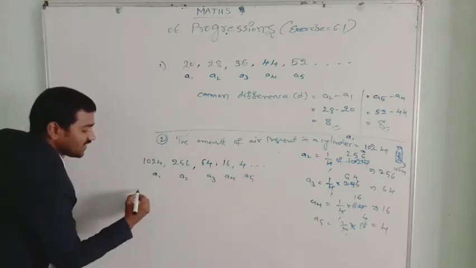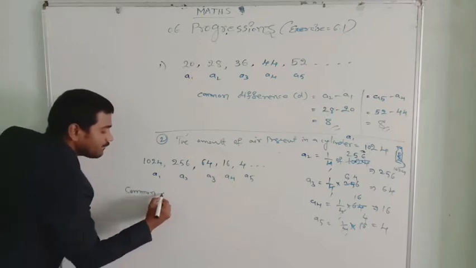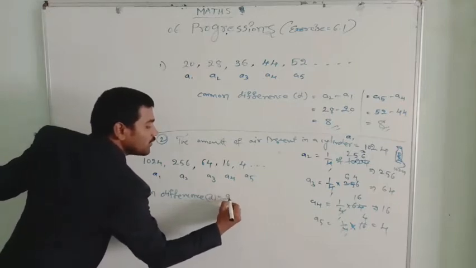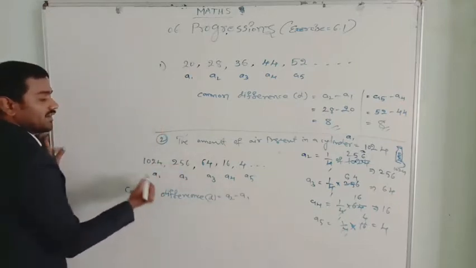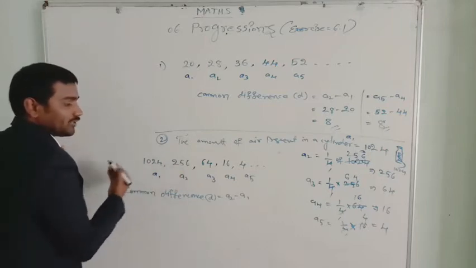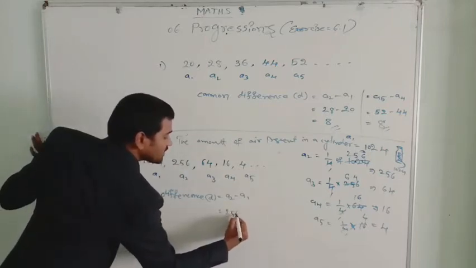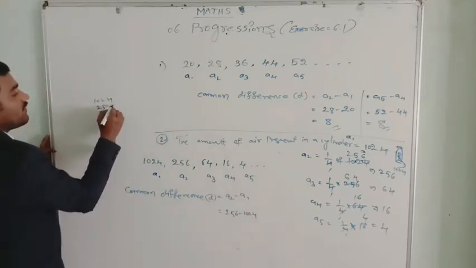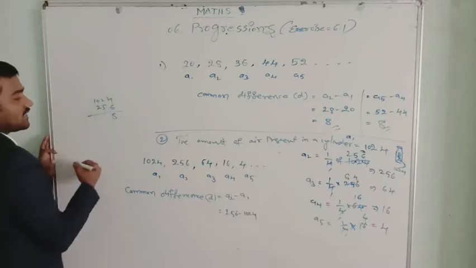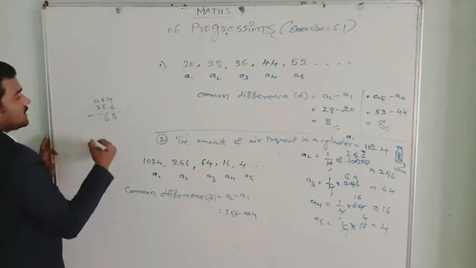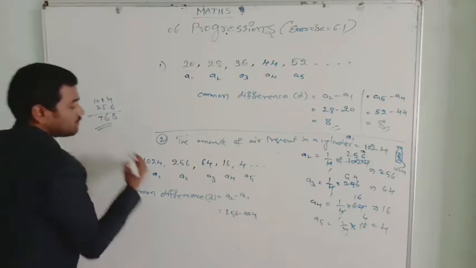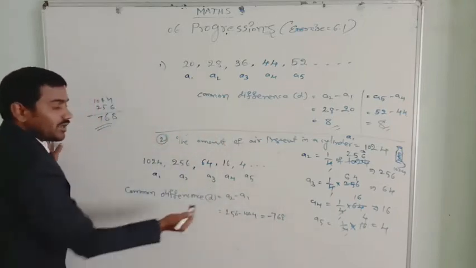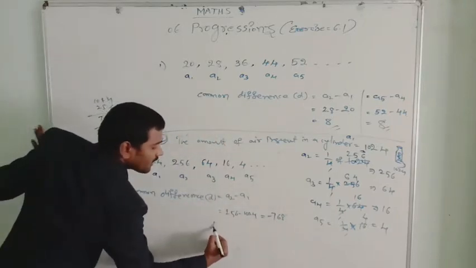Let us get the common difference. D equals A2 minus A1. So A2 minus A1 is 256 minus 1024. What do you get here? Minus 768. This is what we got as the common difference here.